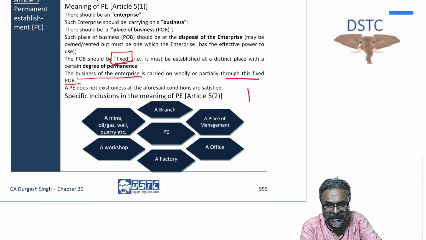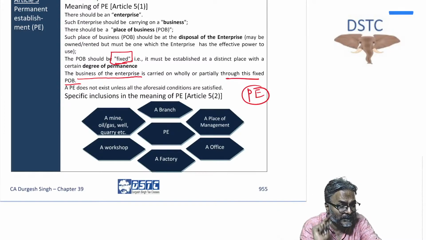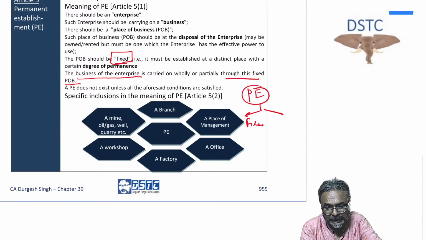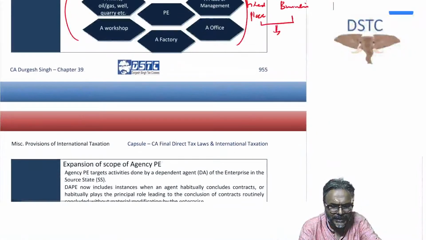So therefore PE, when it is a concept, students, PE means what? A fixed place of business. Fixed place of business from where the non-resident is carrying on its business and profession. That is the concept of PE. Some of the examples of PE have been given in the treaty, which you can just ignore in this context.